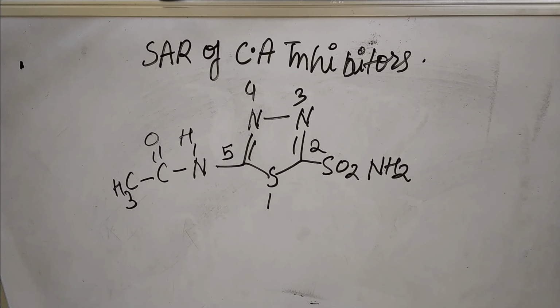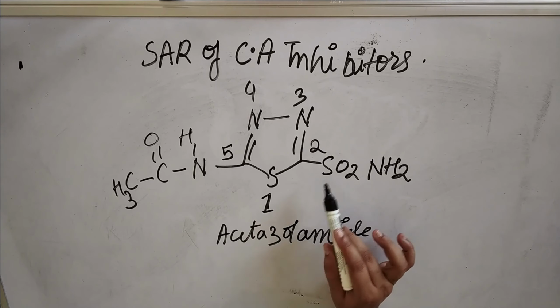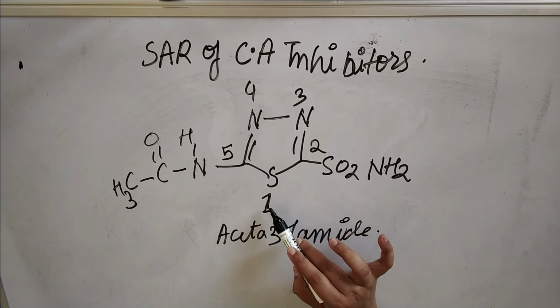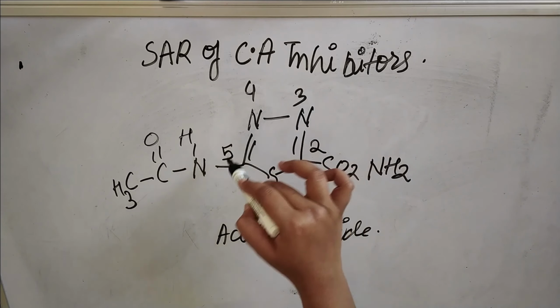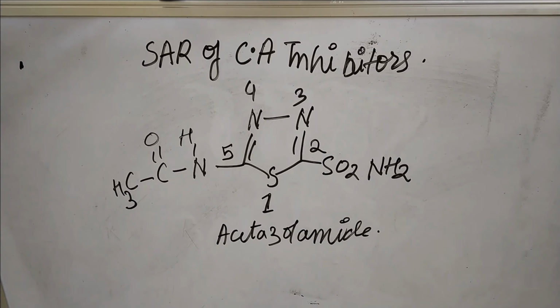So this is the SAR for carbonic anhydrase inhibitors, and here you can see the structure of acetazolamide. In this case, we have assigned positions to the various functional groups, 1, 2, 3, 4 and 5. So total 5 sites are there where we can modify this structure.